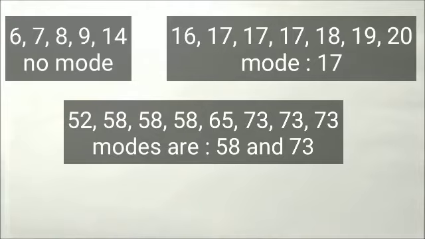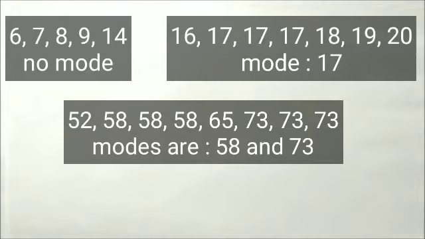The observation that is occurring more frequently. Okay, more frequently. So 52 will not be the mode because 52 is occurring only once. 65 will not be the mode because 65 is occurring only once. But 58 is occurring thrice, 3 times the 58 is occurring. And the 73 is occurring 3 times. Okay, that means it will have 2 modes. And the modes are 58 and 73. Okay, because 58 is also occurring 3 times and 73 is also occurring 3 times.